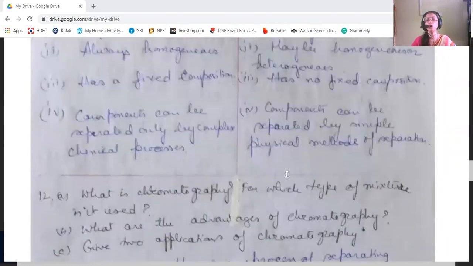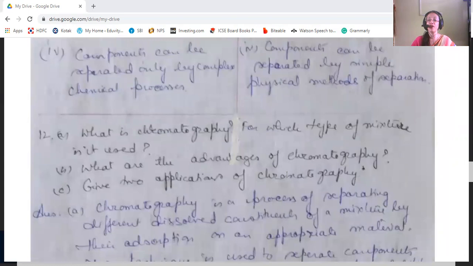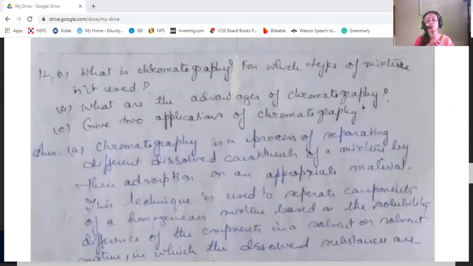Next, we come to what is chromatography and for which type of mixture it is used. What are the advantages of chromatography, and give 2 applications of chromatography. The first is, what is chromatography? Chromatography is a process of separating different dissolved constituents of a mixture by their adsorption on an appropriate material. So this is a process of separating the constituents of a mixture.